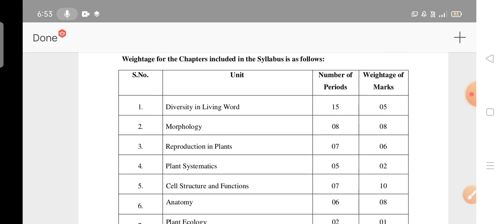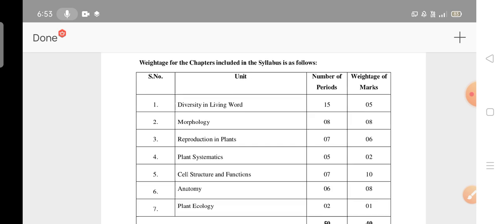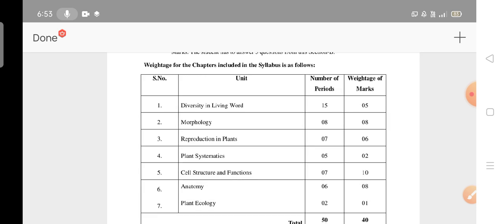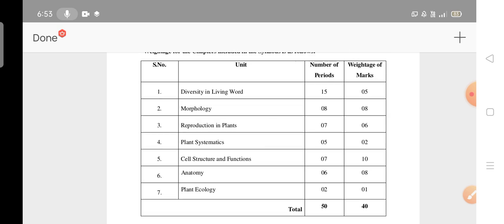Here this is the syllabus of botany. The syllabus is like this: diversity in the living world, morphology, reproduction. This is all the syllabus for botany. Already I have made a separate video for the 30% deleted content in all the BiPC and MPC streams and all the subjects. Please go through that video also. I don't have enough time here. Okay, it's clear now.